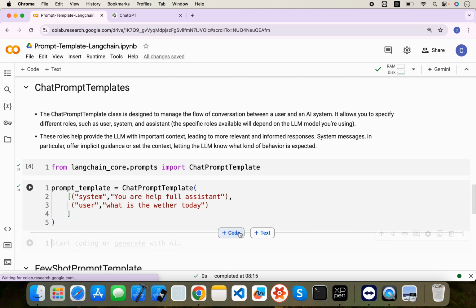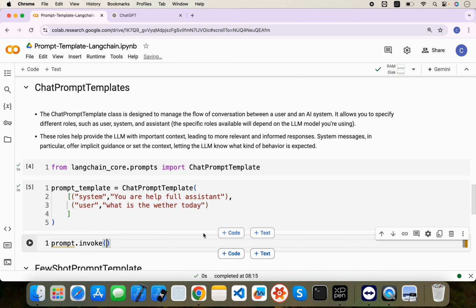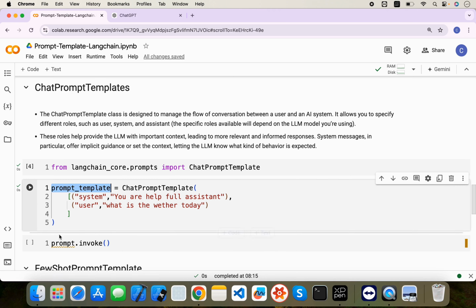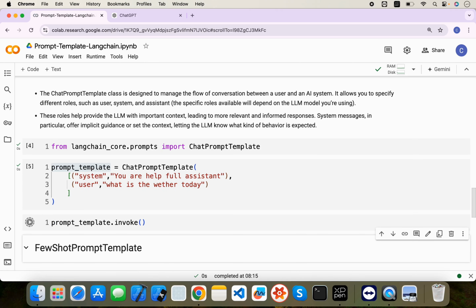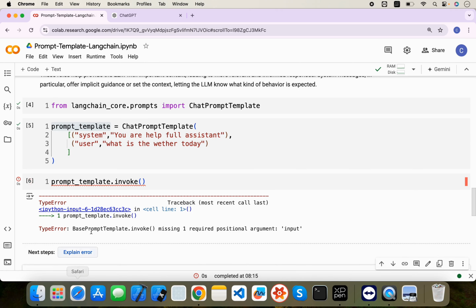We need to provide the invoke, so let's say prompt.invoke, and we don't need any information here. Okay, it says missing one argument, which is the input.